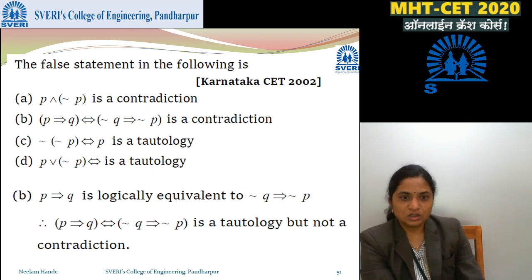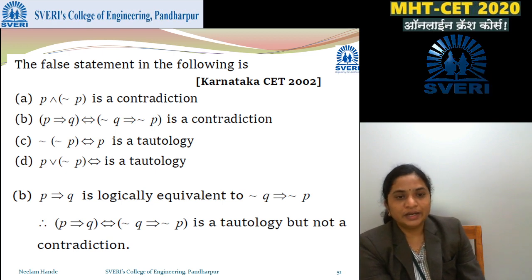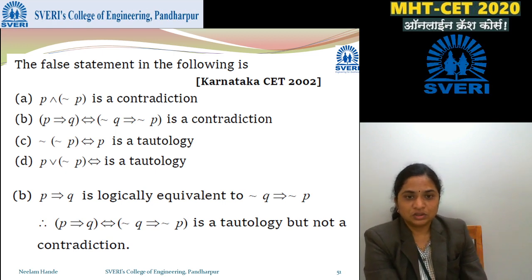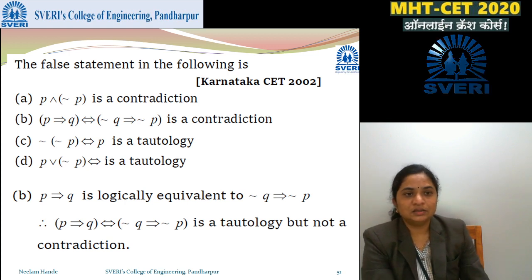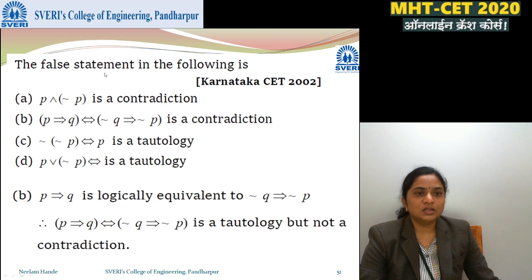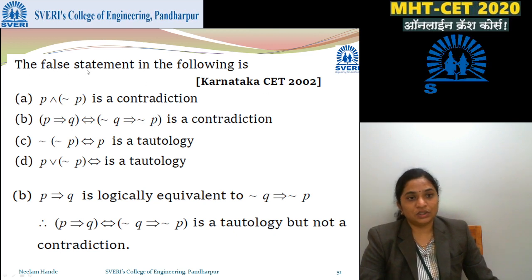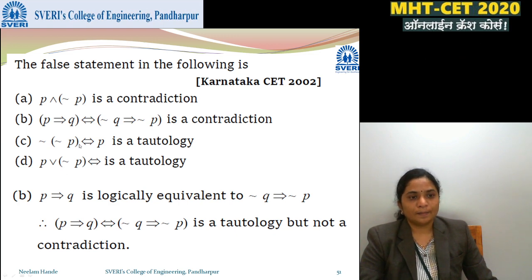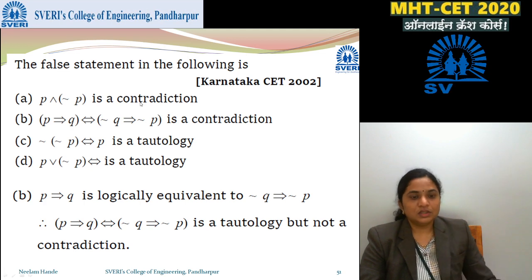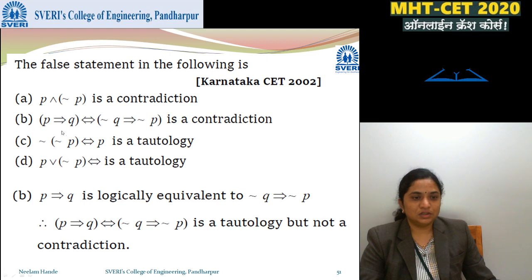If we check, this is a tautology. This is a well-defined statement. So this is a tautology, but it is given as a contradiction, and that's what makes it a false statement. Yes, we have to find the false one. So this one is false. If we check, all will get true, but it is given as a contradiction, right? This is a true statement. This is also a true statement.